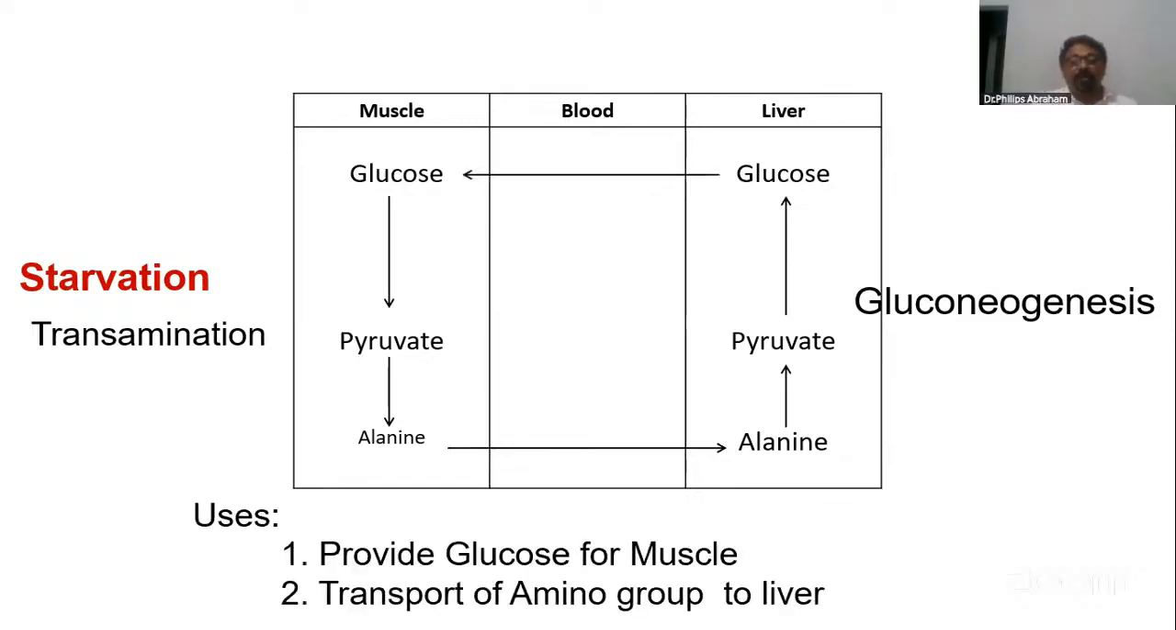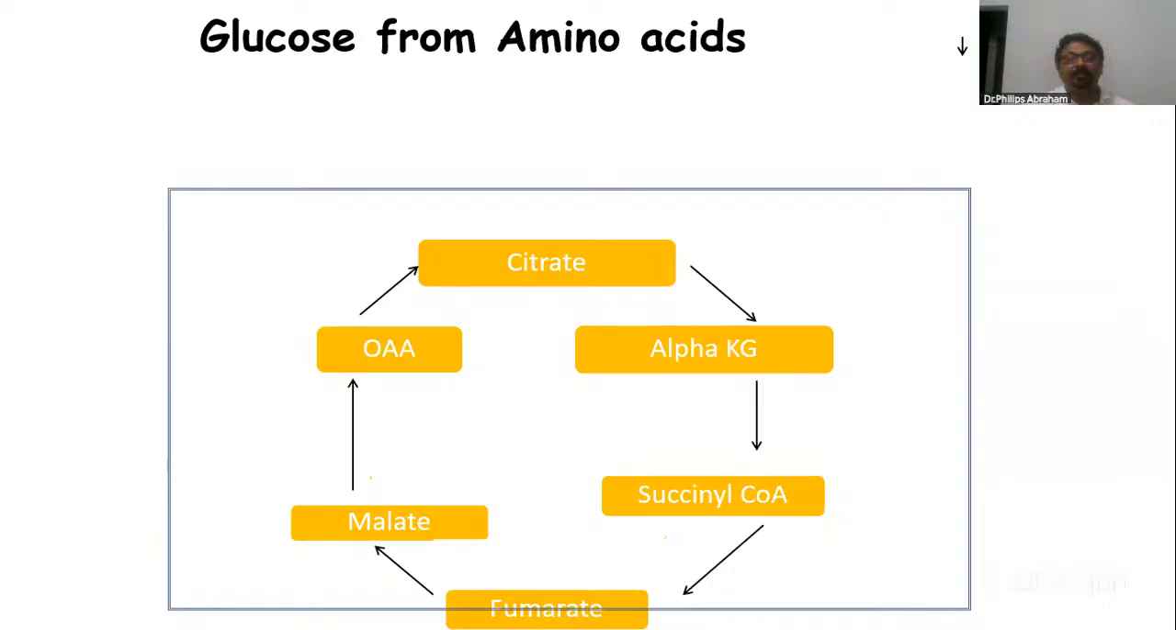See the second one. Transport of ammonia to liver for urea synthesis, or in other words, detoxification of ammonia. So from the muscle, ammonia is transported as alanine. From the brain, it is transported as glutamine. Please note, I'm telling about the urea cycle. Okay, now coming back. Other glucogenic amino acids.